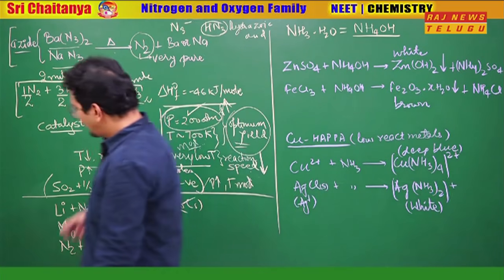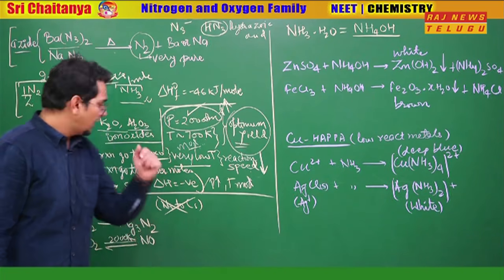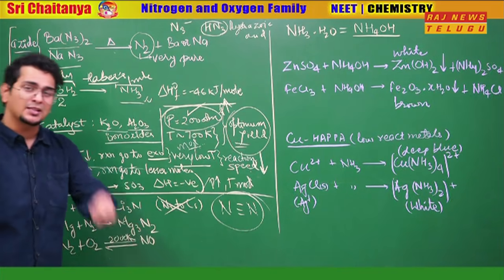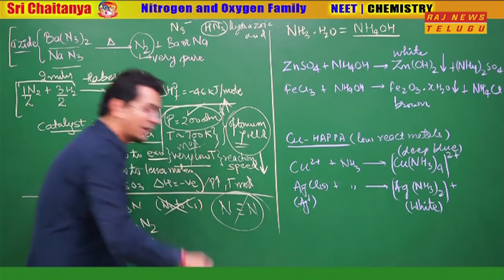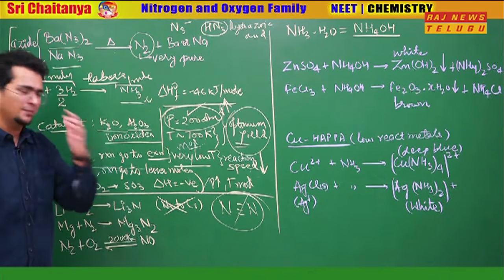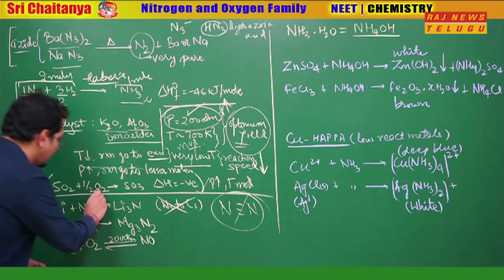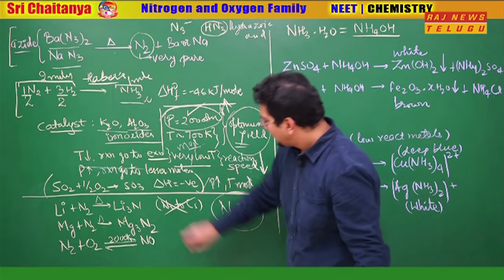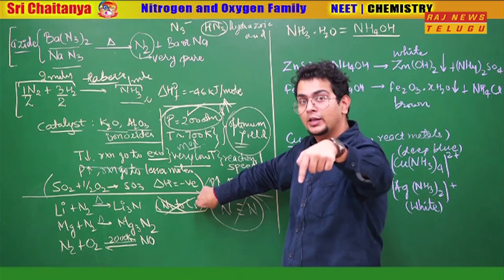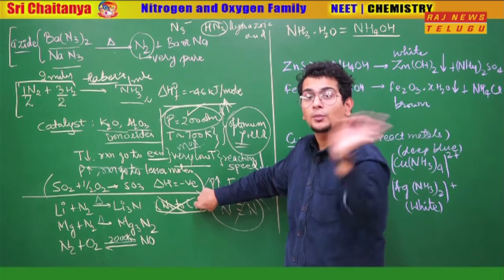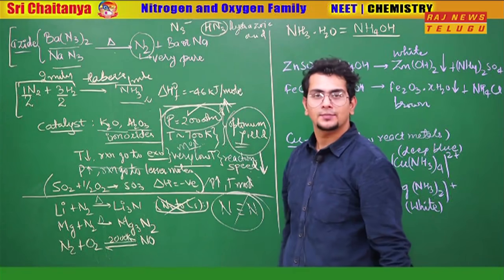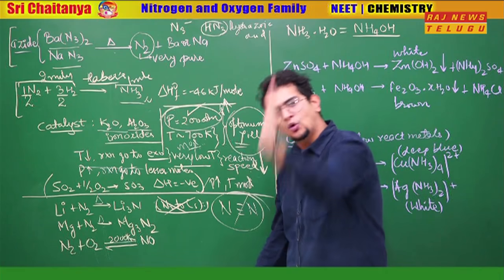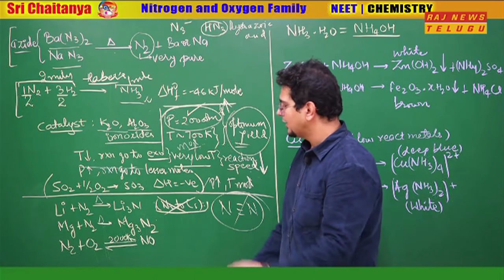Going ahead. Nitrogen is a pseudo-inert gas. Why? Because nitrogen has a triple bond, and breaking this triple bond at room temperature is impossible. It has a very high bond enthalpy of 941.4 kilojoule per mole. Very high. So, what happens when you heat lithium or magnesium or other metals with nitrogen? Nitrides can be formed, but sodium to cesium, you have read in the S block, quick revision, does not form the nitride directly with nitrogen. Lithium reacts directly with nitrogen to form nitride. Diagonal relationship, magnesium and the whole second group also react directly with nitrogen to form their nitrides.